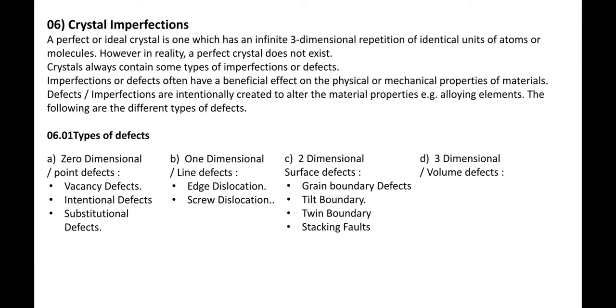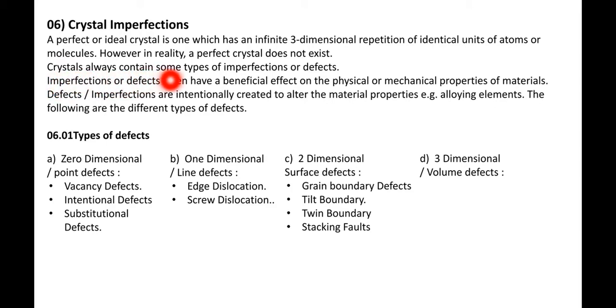Hello friends, today in this video lecture we are going to discuss crystal imperfections. Imperfection is nothing but the defect. If we consider a perfect crystal or ideal crystal, then it has a three-dimensional repetition of identical units of atoms or molecules. For example, if we consider 6 atoms along the x-axis, the same 6 will be repeated along the y and z axes. In that condition we say that it is a perfect crystal.